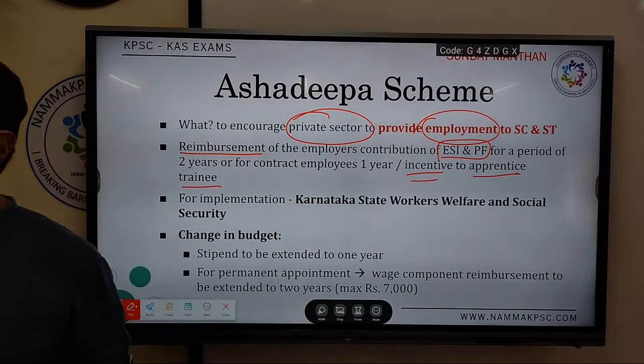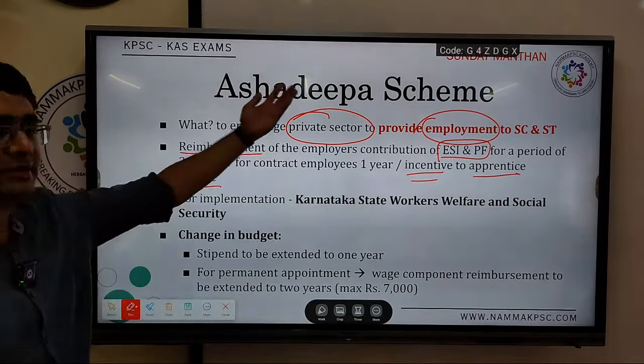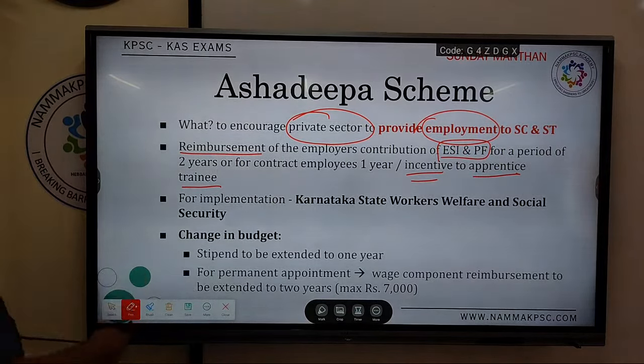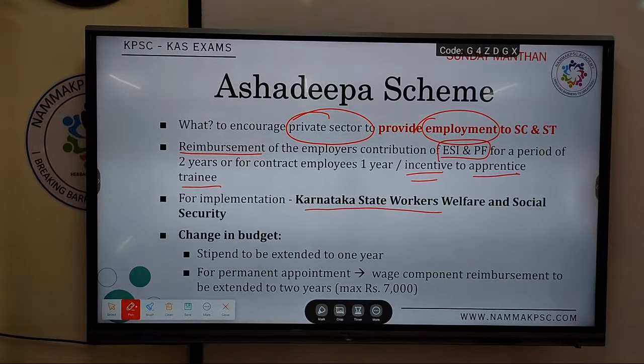Basically an internship kind of thing, for which they will be paid. That payment will be given or refunded by the government. This is being implemented by the Karnataka State Workers Welfare and Social Security.